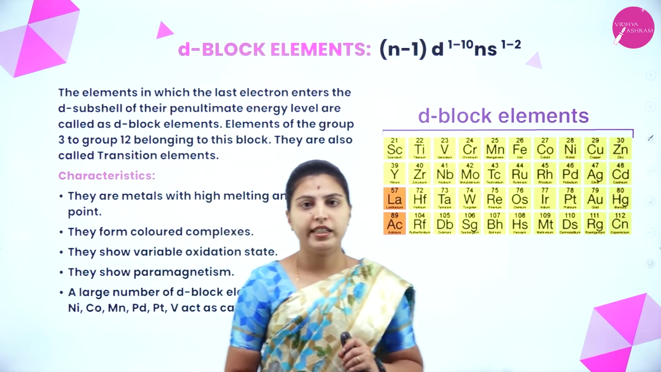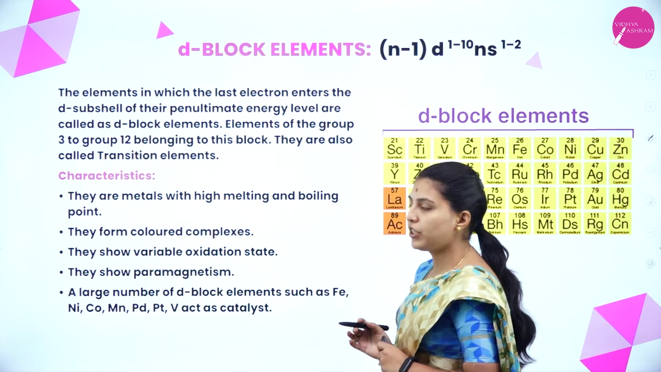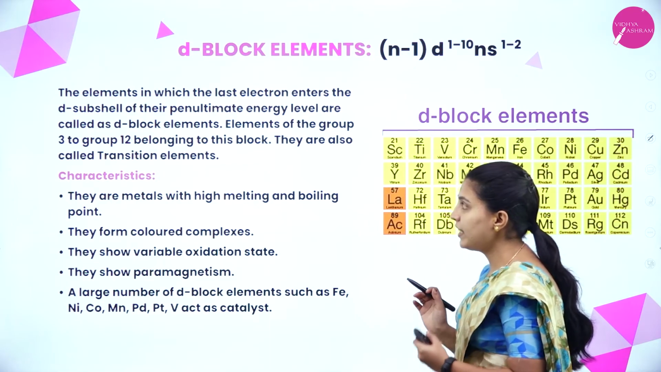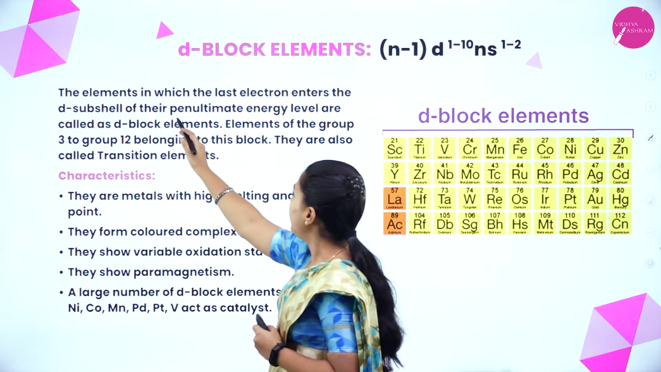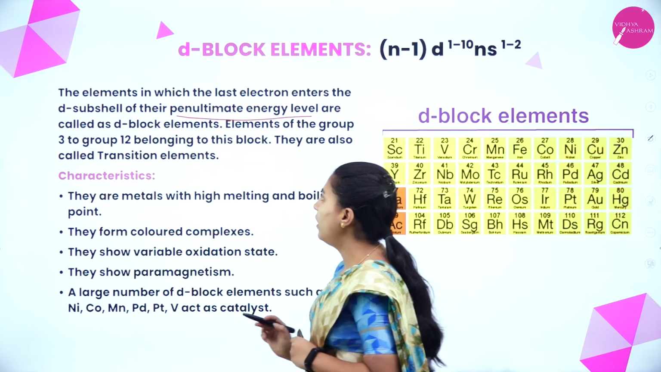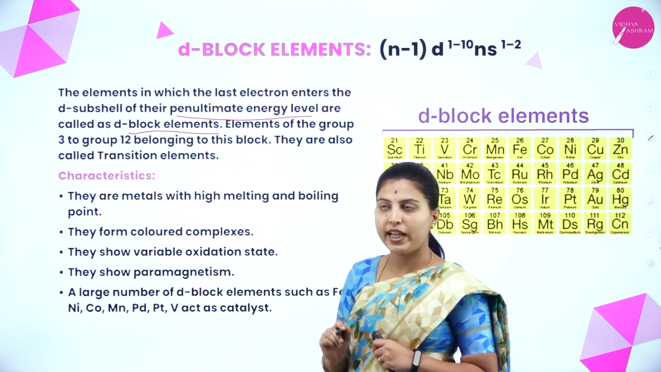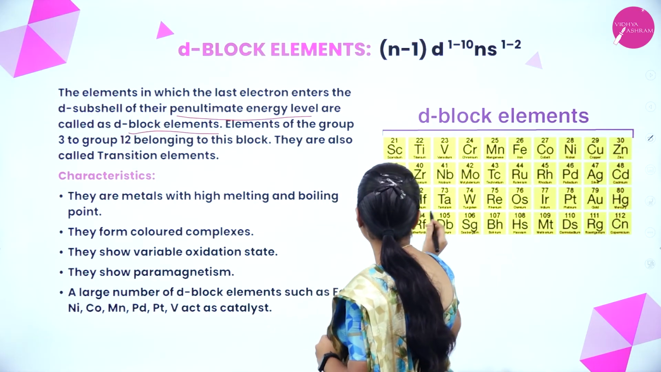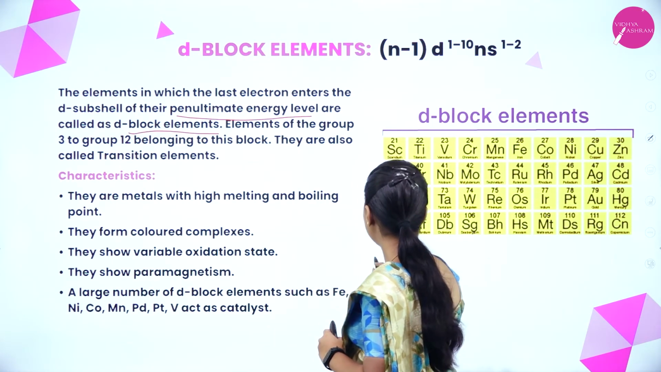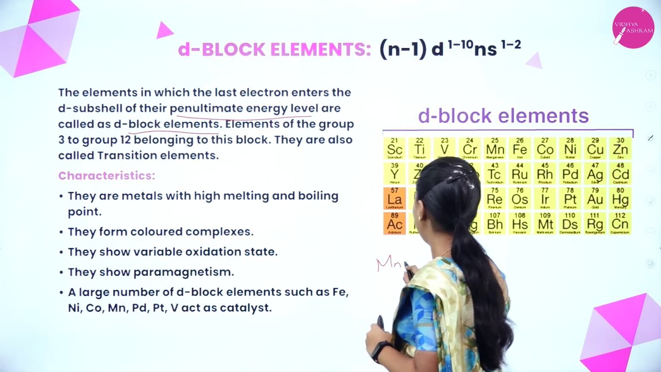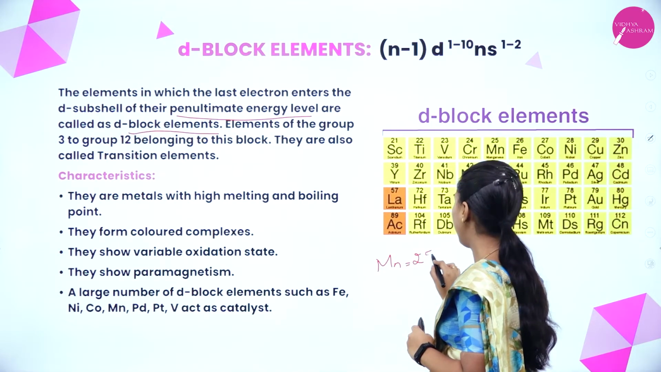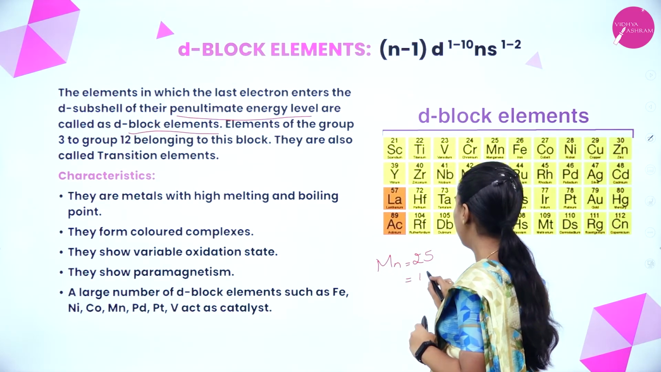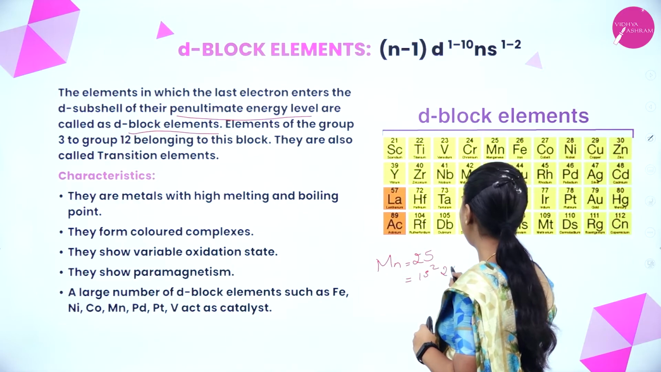Next, the D block. This is the general electronic configuration. The elements in which the last electron enters the D subshell of their penultimate energy level are called D block elements. I shall explain what the penultimate energy level is. If we take manganese, its atomic number is 25, right? We'll write the electronic configuration: 1s2, 2s2,